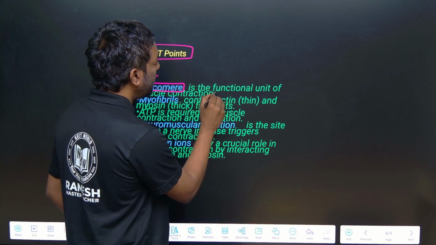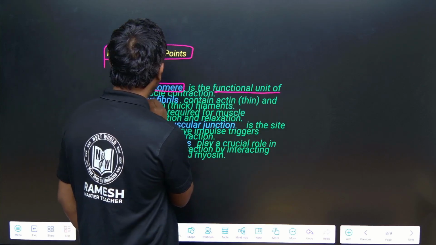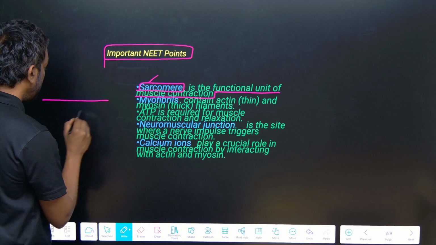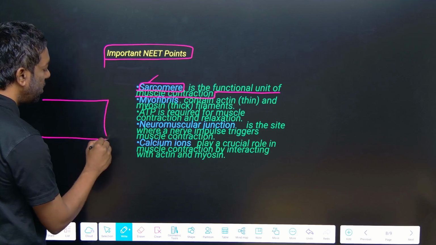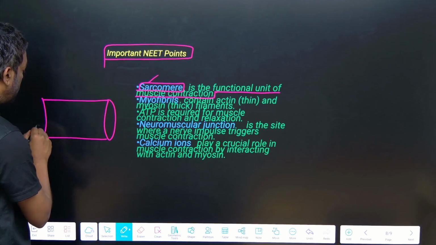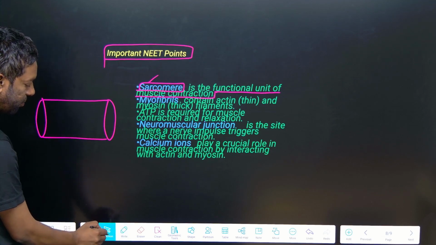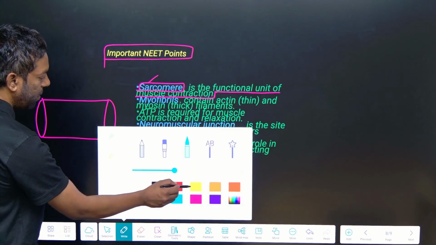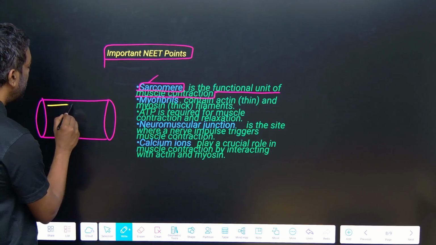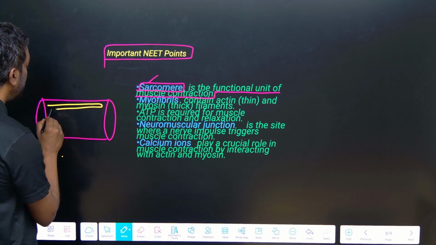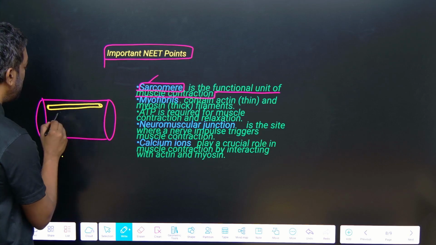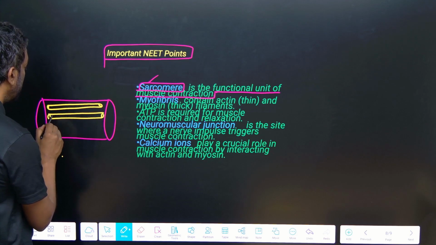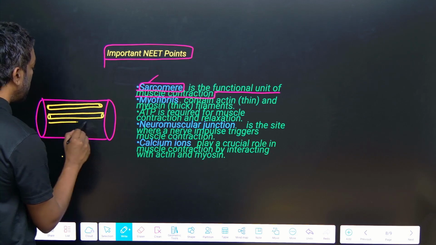This is muscle, and muscle has a number of fiber bundles, a number of fibrous bundles.